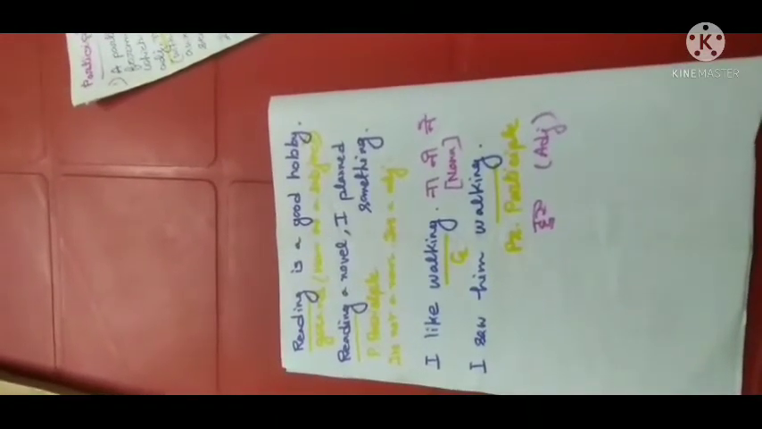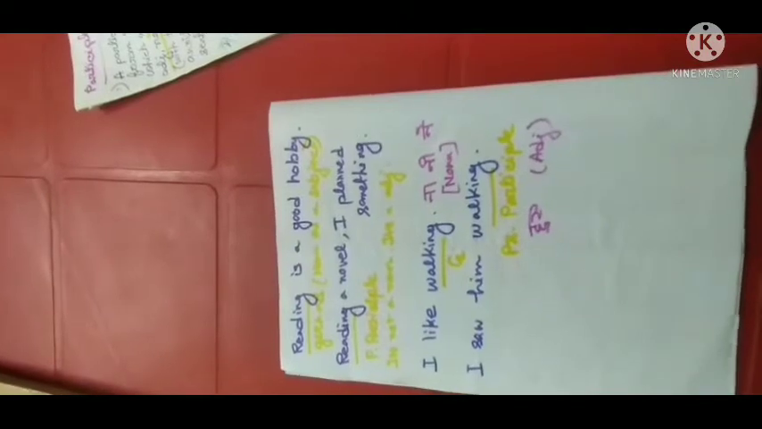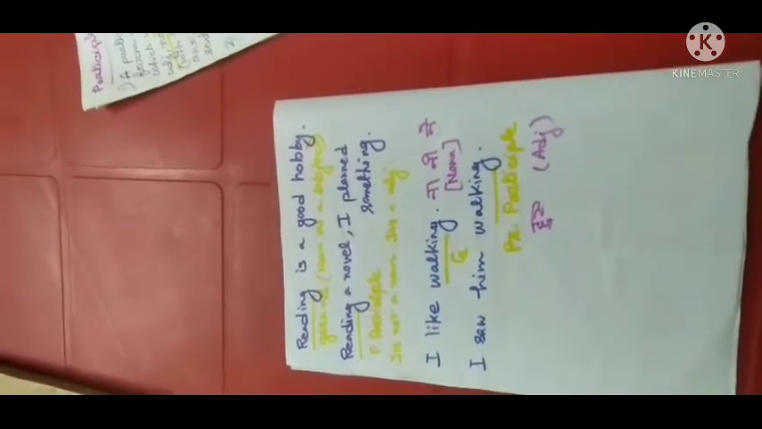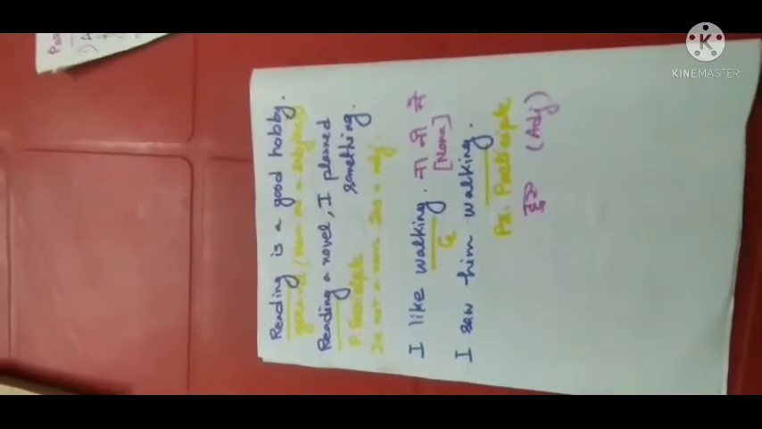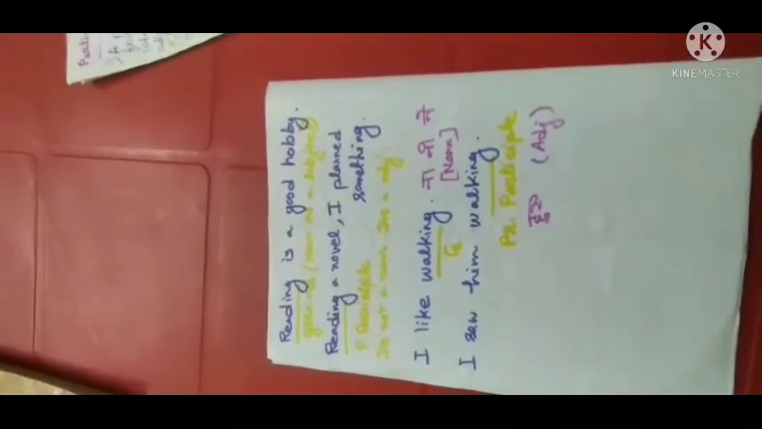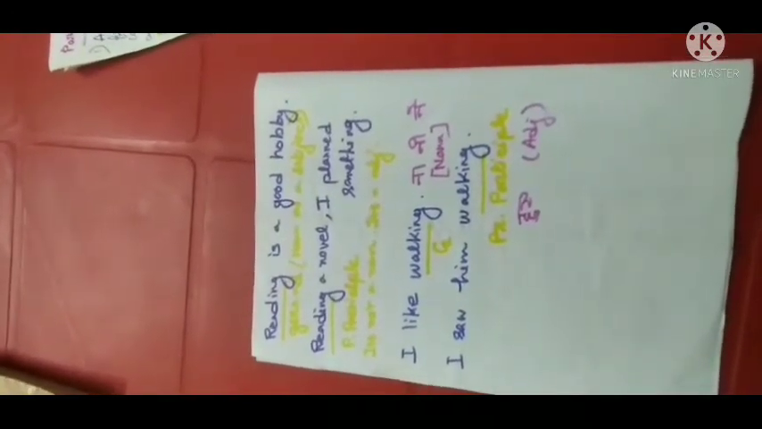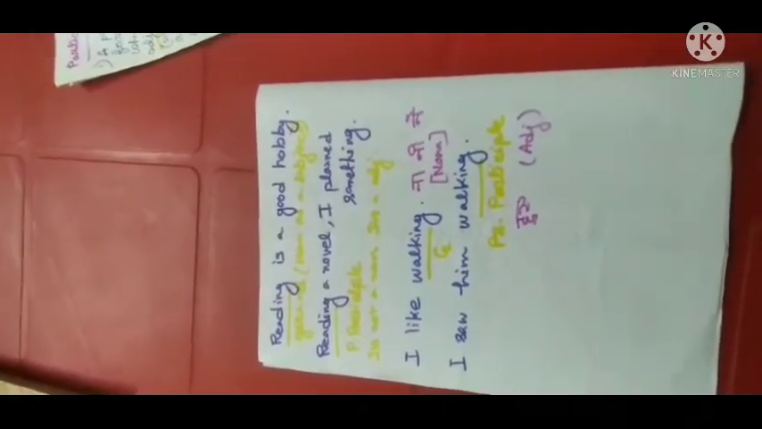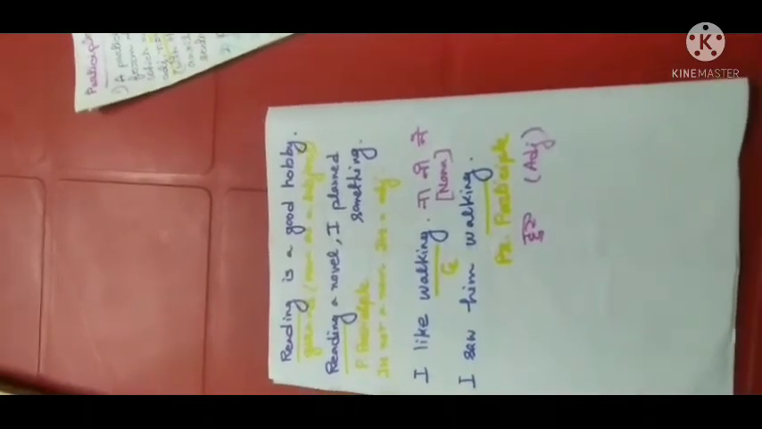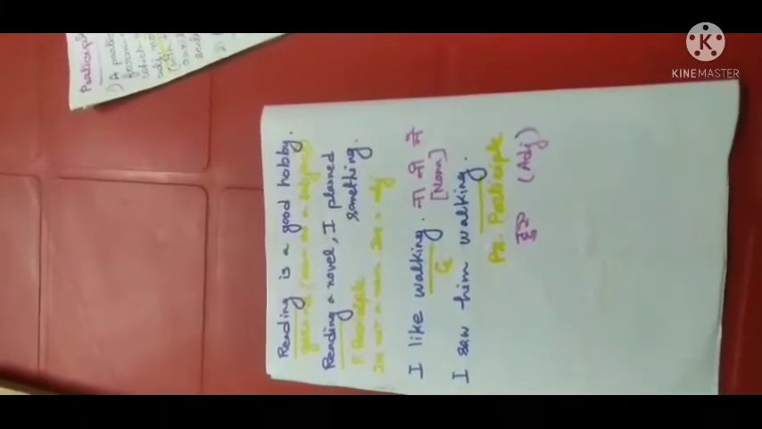I like walking. Here walking is a gerund because it is the object of this sentence and it acts as a noun, so it is a gerund. I saw him walking. Here walking is a present participle. Why? Because it acts as an adjective, not as a noun, so it is a present participle.